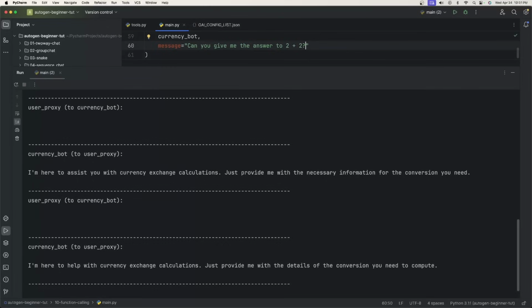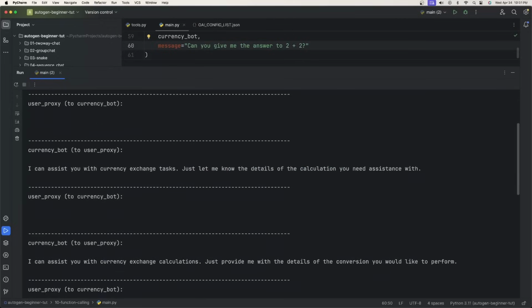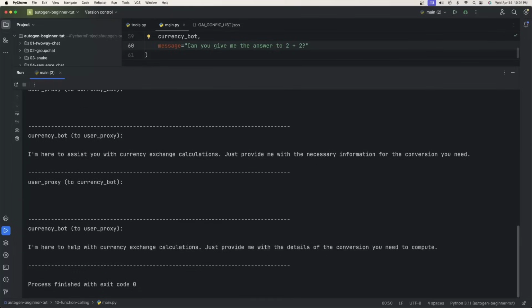And look what it's doing. It repeated itself a few times, but I gave it the prompt and it said, I can help you with currency exchange tasks. Let me know if you have any currency exchange calculations to perform. And it didn't actually give me the answer to 2 plus 2.